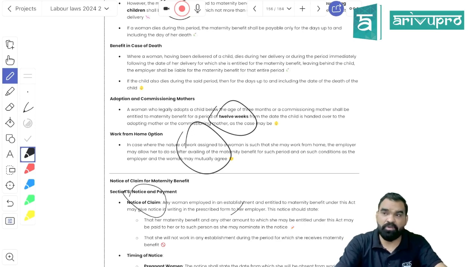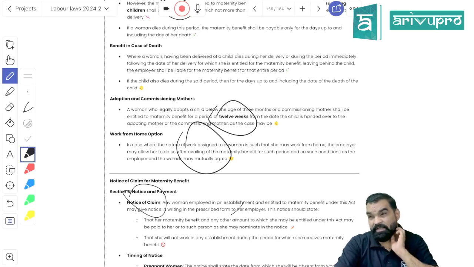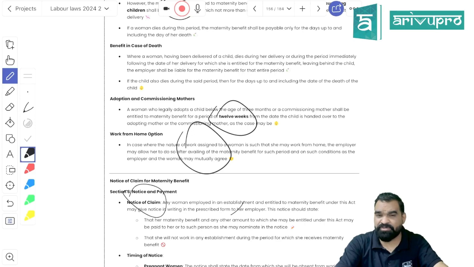That is going to be counted based on the last 3 months' average salary, right? But if she is the mother of the third surviving child, she would be eligible for 12 weeks. Commissioning mother will be eligible for 12 weeks. Adopting mother, if she is adopting a baby less than 3 months old, then she will be eligible for 12 weeks of paid leave, right? Further they are stating that during the period of 10 weeks from the due date of